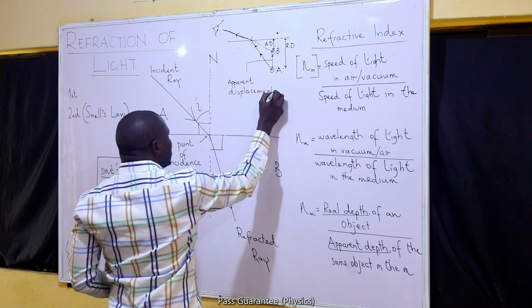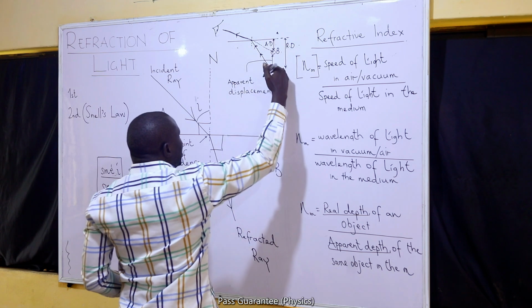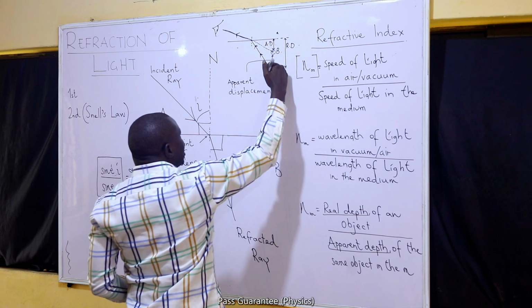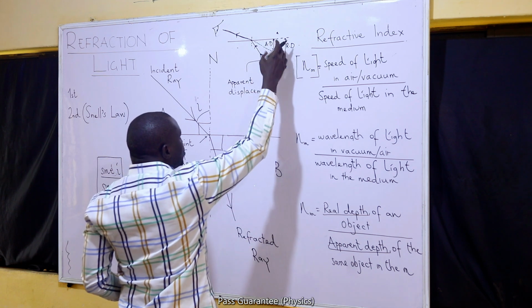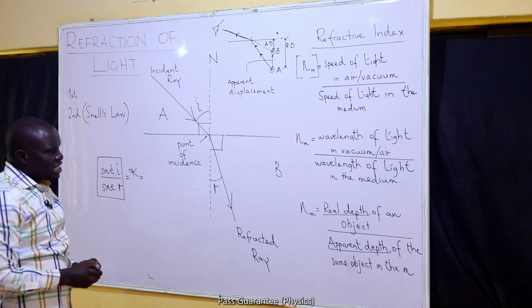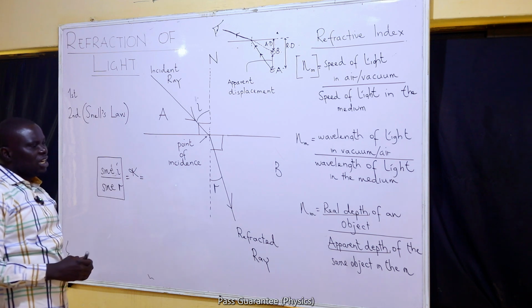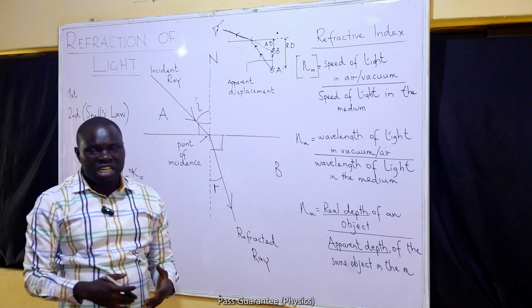So the apparent displacement is not the real depth, it's not the apparent depth, it's the distance through which that object has been upwardly displaced. I can use it to find either of the two if I know the other. So these are the formulas that we can use to find the refractive index of any medium that we need to use.